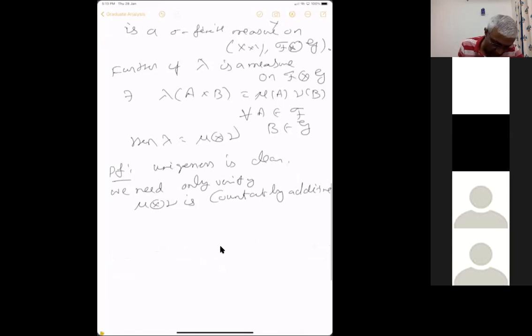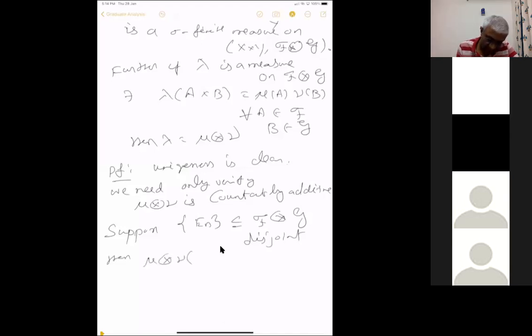Okay, so suppose En is a disjoint collection. So then we want to verify this, the union En. So this is by definition equal to